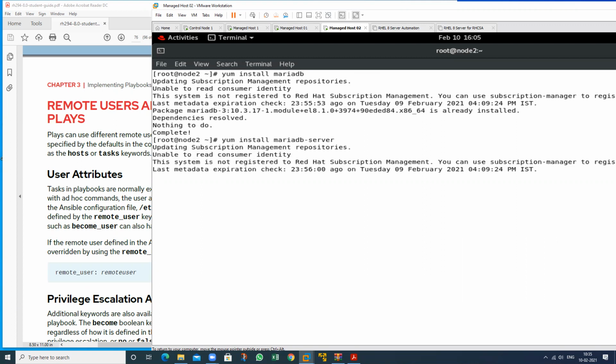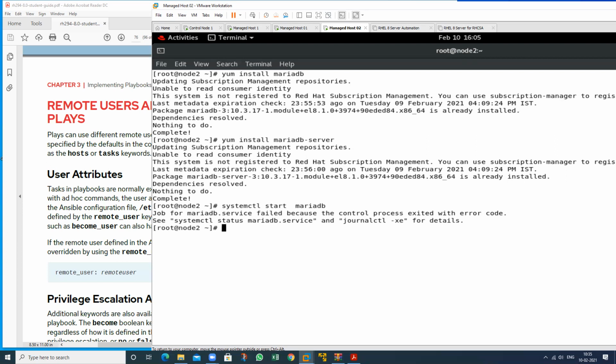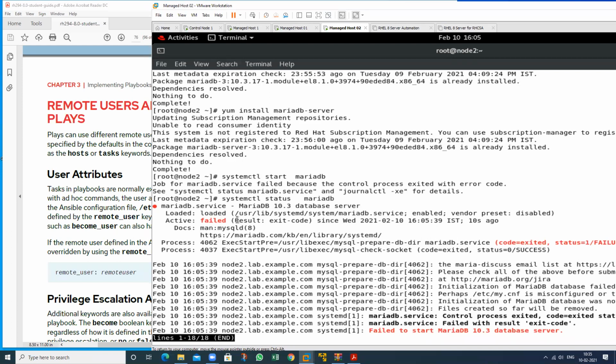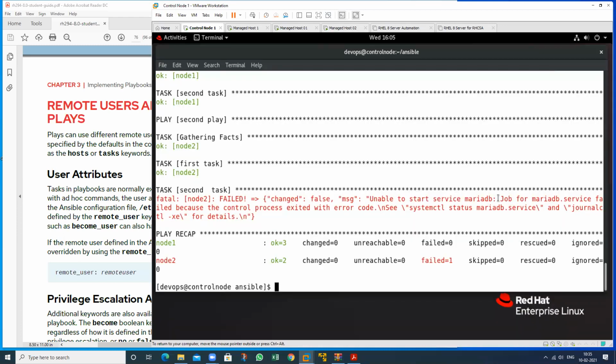Hyphen server. I want to check this one also. No, this is also installed in my machine. But what is the reason to start this? Okay, this will take an issue. So no problem for this, because my main motive is how to install the package. So I will resolve this later. That is not my part. So first check. There is an issue regarding the status.